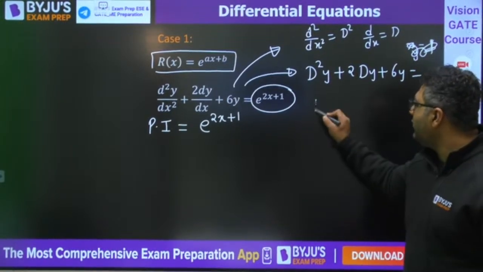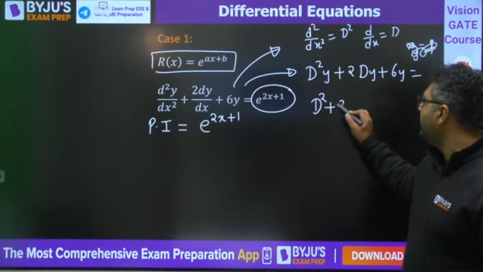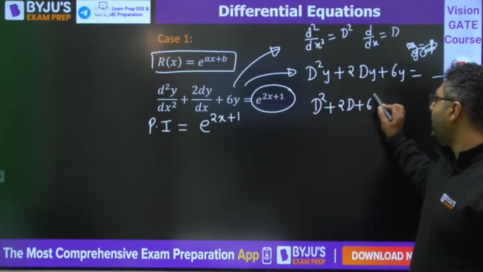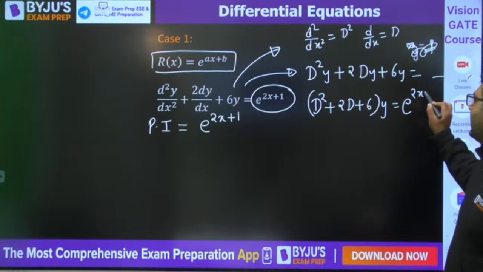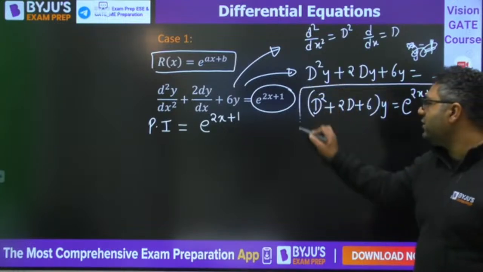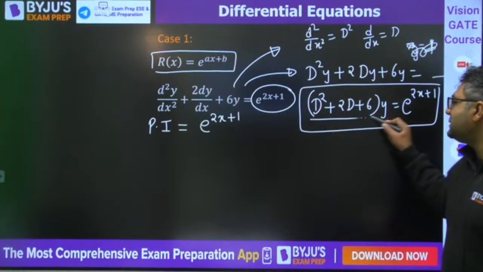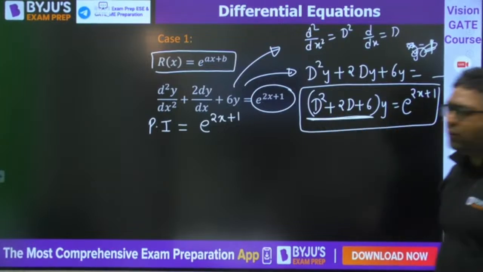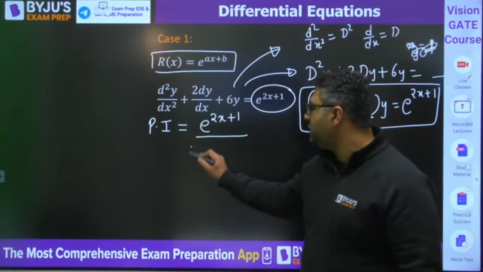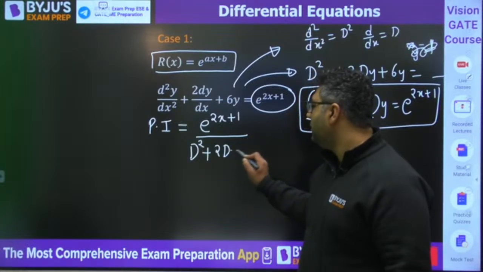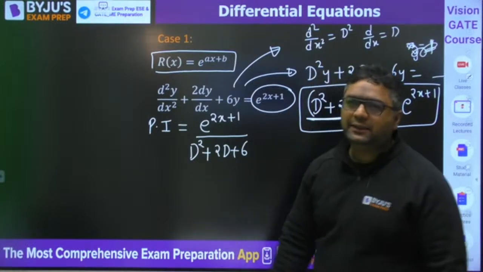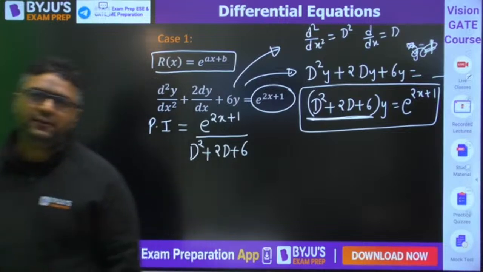So the equation is d square plus 2d plus 6 into y, that is equal to e to the power 2x plus 1. When we write the equation in this format, this is something you need to take in the denominator: e to the power 2x plus 1 divided by d square plus 2d plus 6. Is it clear for everyone? First of all, tell me that.